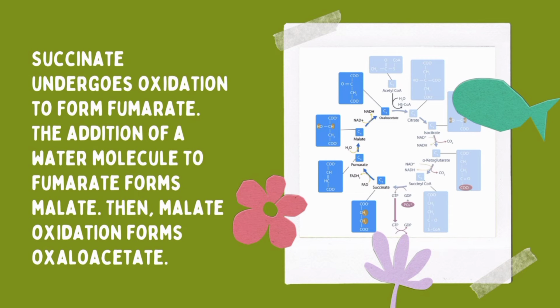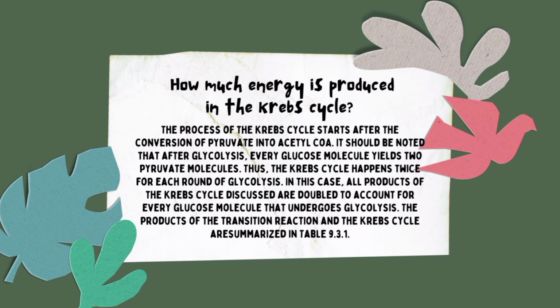Susunod, succinate undergoes oxidation to form fumarate. The addition of a water molecule to fumarate forms malate, then malate oxidation forms oxaloacetate. So, parang kabuuan lang to ng last slide. So, pagka ang succinate ay inoxidize, mag-form siya ng fumarate, then add water molecule to form malate, then oxidize it to form oxaloacetate. Much energy is produced in the Krebs cycle.